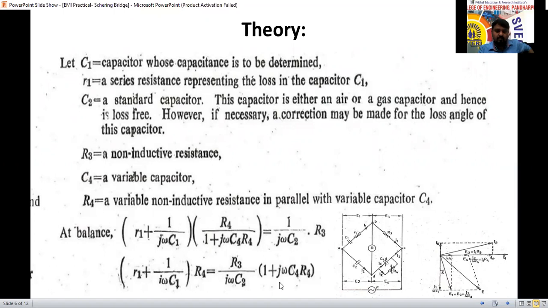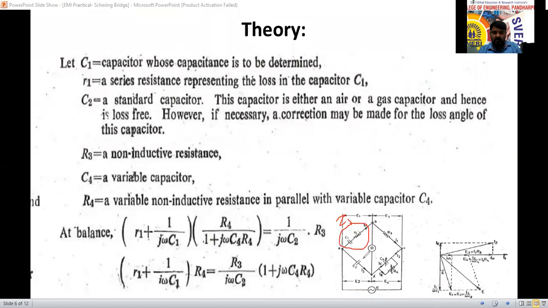Yes sir, C1 and R1 are connected in series, and this branch is the first branch, which we call Z1. I can consider this one as Z1 here.